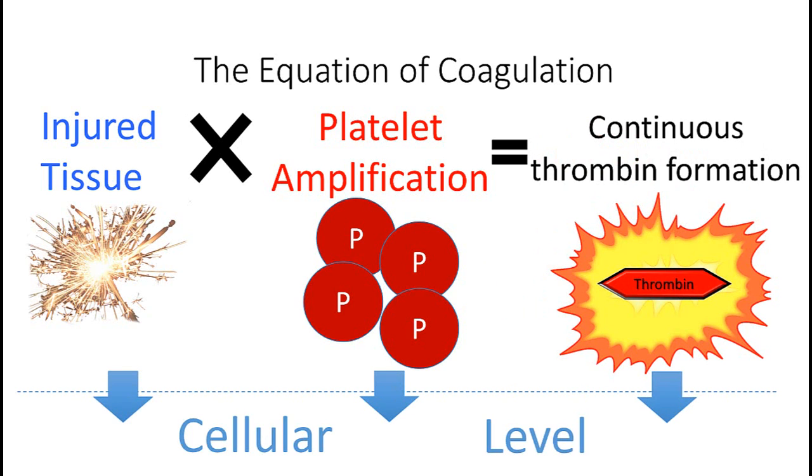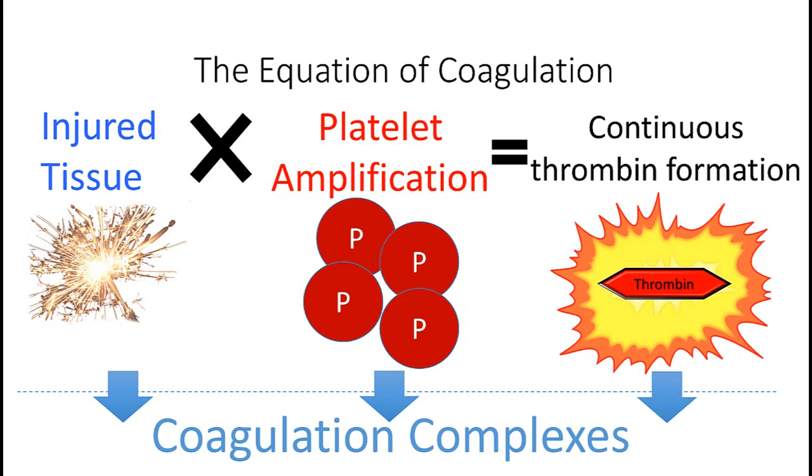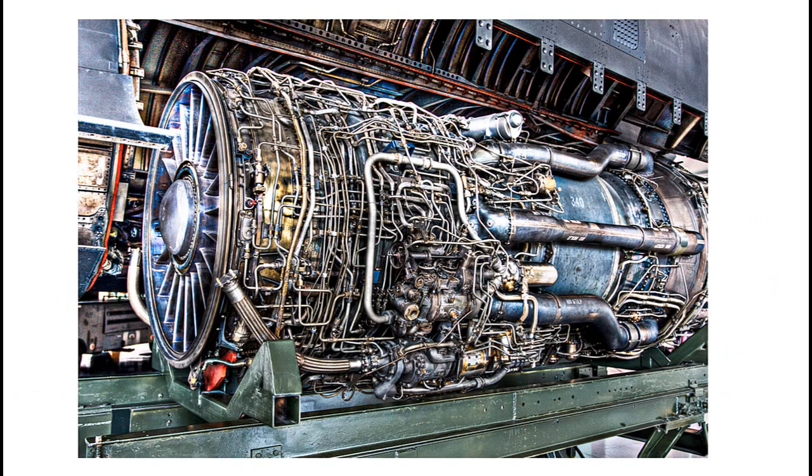These hypothetical examples of patients being prone to sparking or under amplification of platelets occur every day on the wards. What's more, they can be explained more concretely if we examine what goes on with spark generation and platelet amplification at the cellular level. Thus, we need to look at the anatomy and physiology of what is occurring at the cellular level. Here we will get to introduce the concept of coagulation complexes and how they are essential to understanding physiology and pathology of coagulation. This would be like taking our jet engine and focusing in on a critical smaller component, such as the fuel injector or exhaust valve.